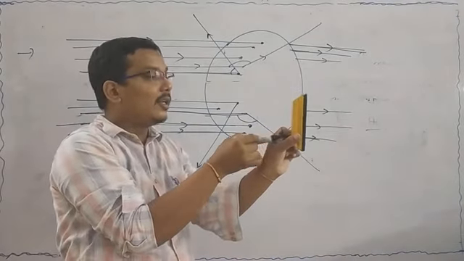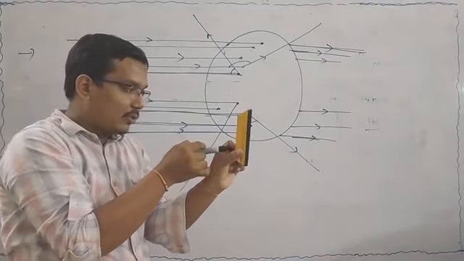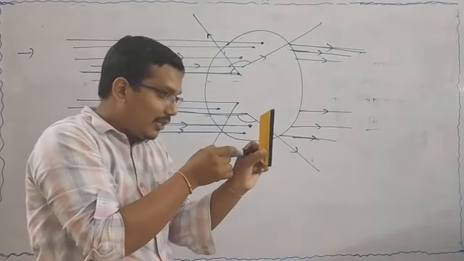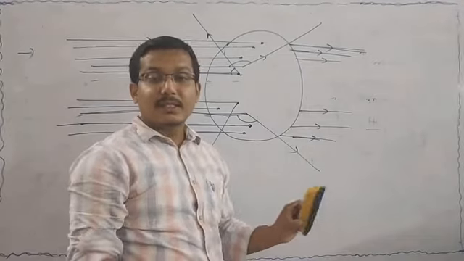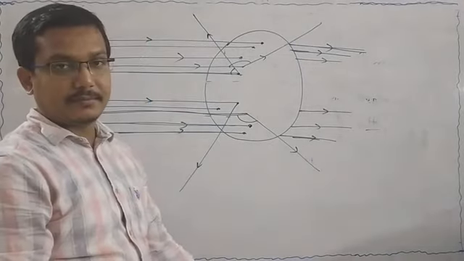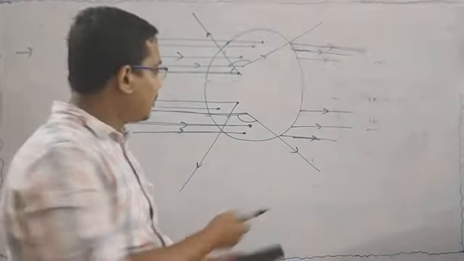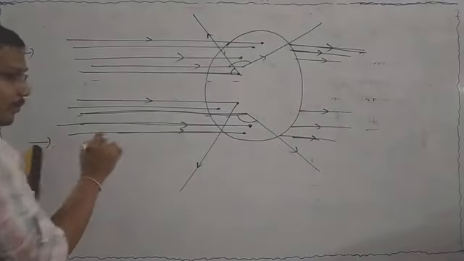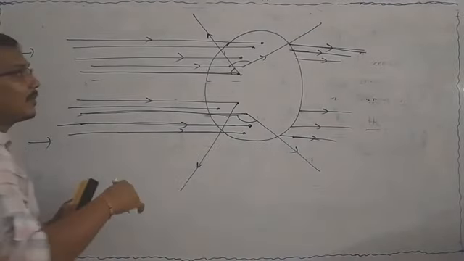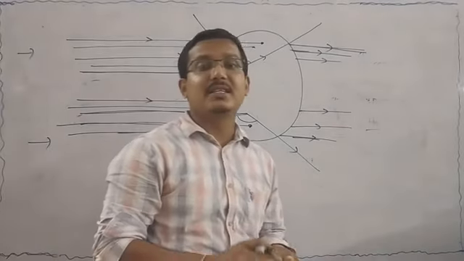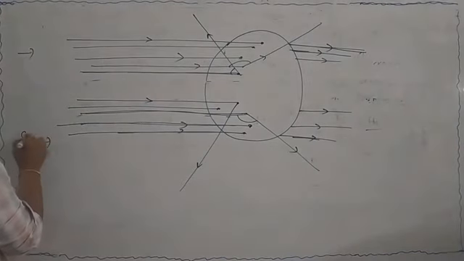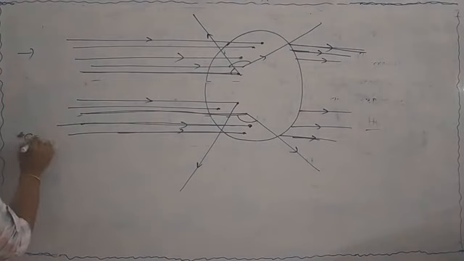As a result, it easily passes through, which means there is a hole, an empty space, and it easily crosses the gold foil. Since most of the alpha particles cross the gold foil, he concluded that most of the part of the atom is empty. So from the observation, the first conclusion is this.